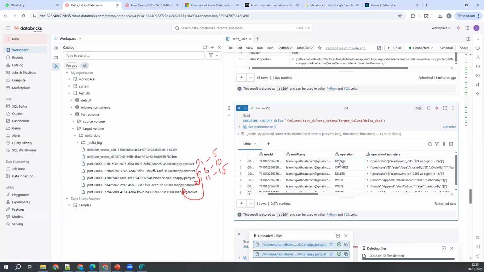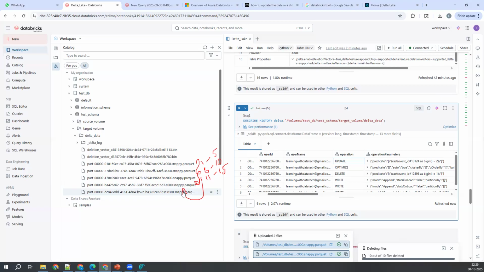Now see, indirectly what it is trying to do is, I'll create a deletion vector here. I'll create it for the update operation indirectly. Update is nothing but delete and reinsert, right? It is simply marking that record as deleted. The old record it is maintaining here, and it is creating a new file on top of that. That's it. It's creating a new file.